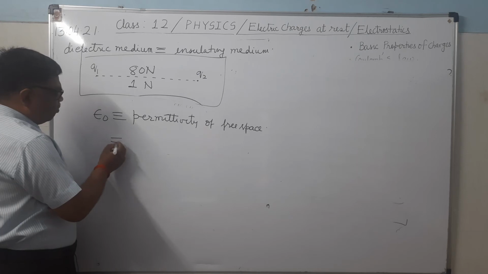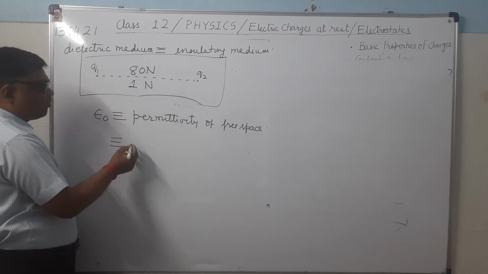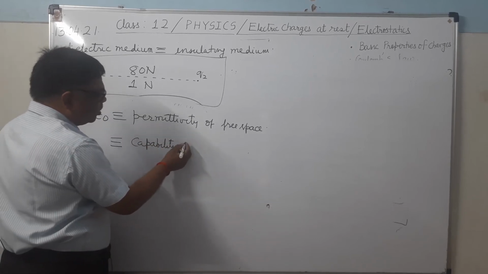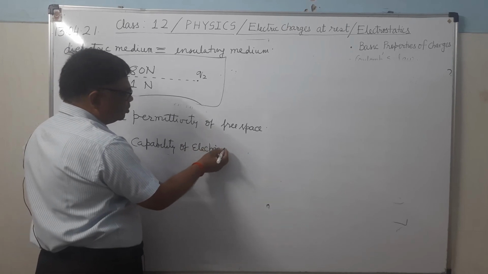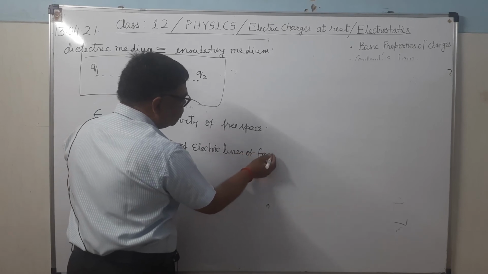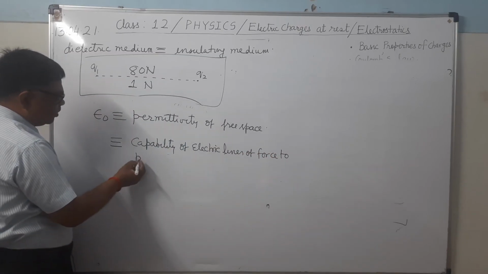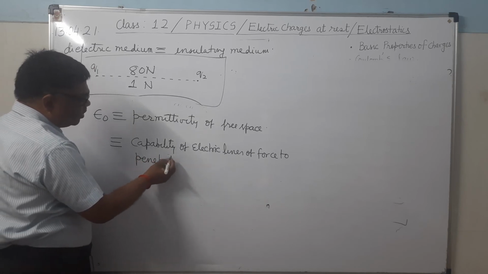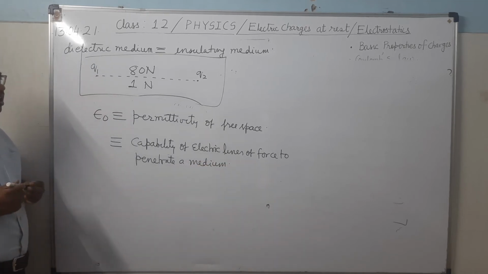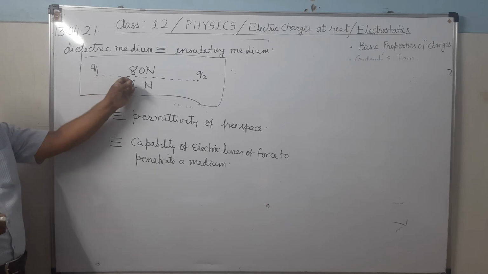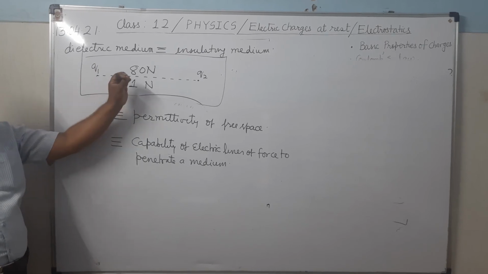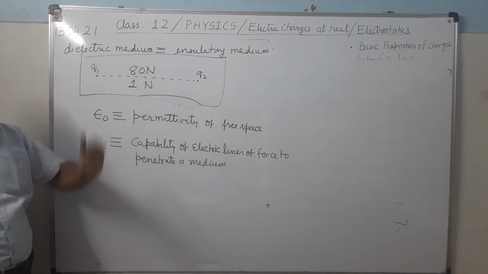Permittivity means the ability of electric lines of force to penetrate a medium. It is found that electric lines of force pass very easily from one charge to another through free space.